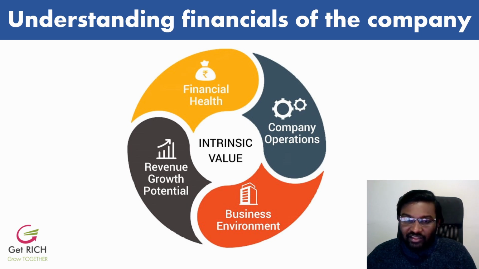So how is their financial health? If you look at the balance sheet, what are their assets and liabilities, and do they have some debts? What are their debt levels, and will they be able to repay their loans in the short term, and in the long term? So we look at the current ratio. What are their current liabilities and current assets, is it more than one? So these are the things we need to look into in the financial health section. How we analyze the balance sheet is also very important.